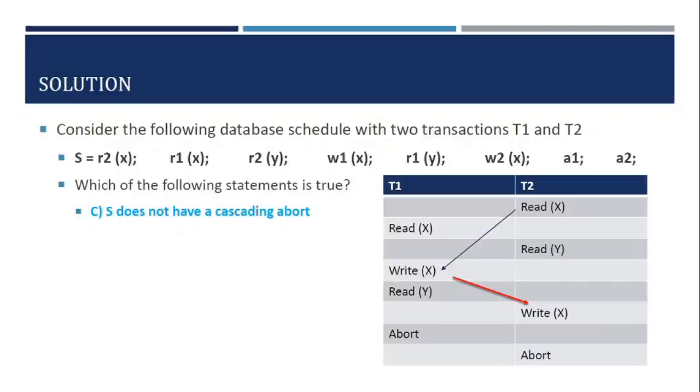So we are left with only statement C, which we know is true. S does not have a cascading abort.